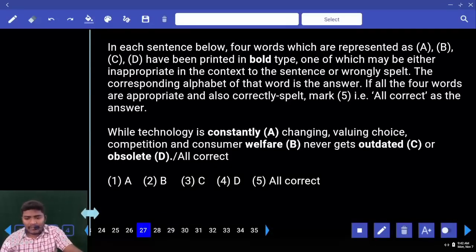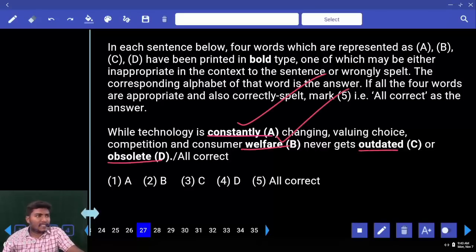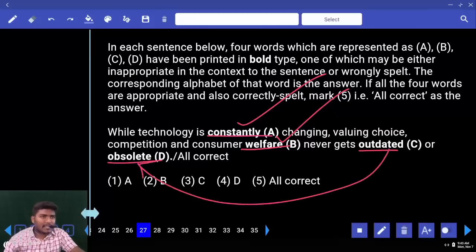Constantly, welfare, outdated, obsolete. Constantly meaning continuously. Important word. You should know its meaning. Constantly, continuously, non-stop. Spelling, that is fine. Welfare is also okay. Outdated and obsolete both are synonyms.